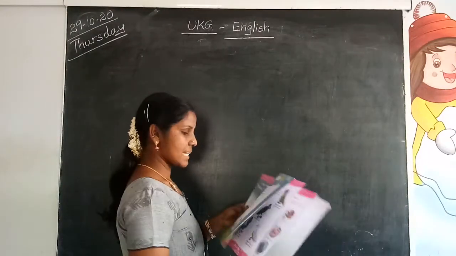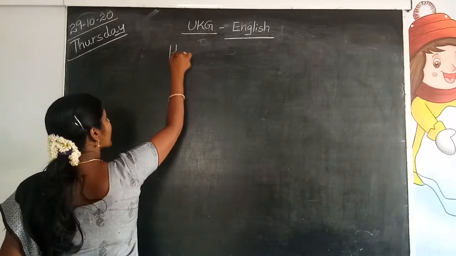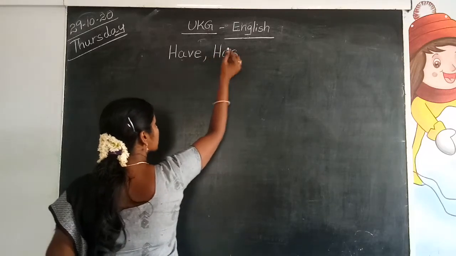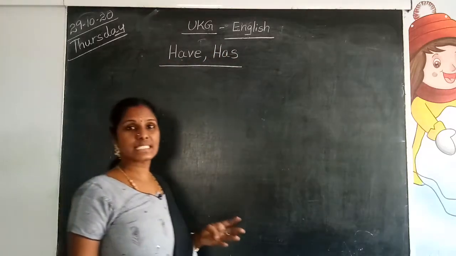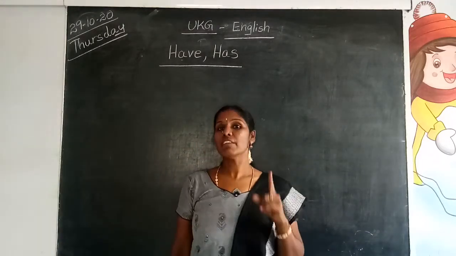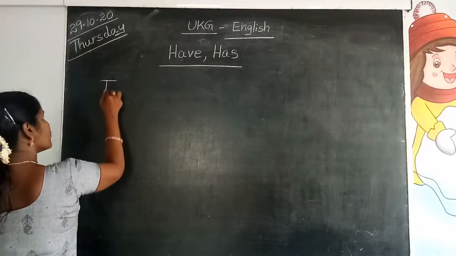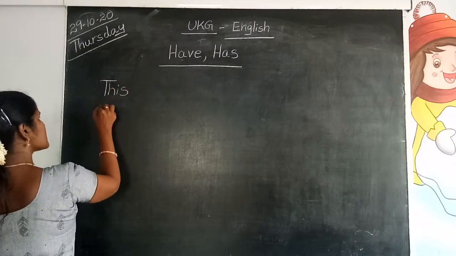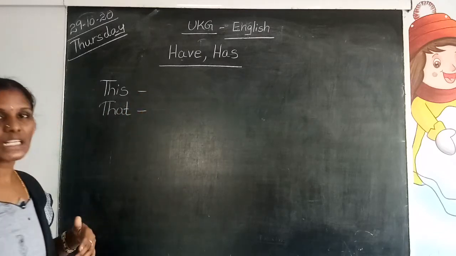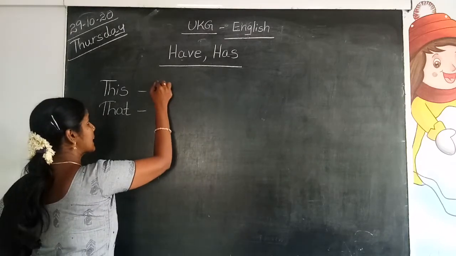Let's start our today's class. Today we'll go with English: have and has. In the previous classes we learnt about this, that, these and those. When one thing is near to us, we use this. When one thing is far from us, we use that. In the same way, when we are speaking about many things in plural form which are near to us, we use these.